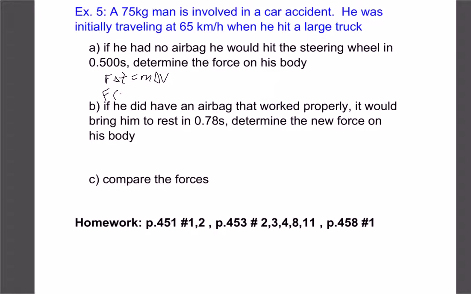Our time is 0.5 seconds. We have a 75 kilogram mass. And our change in velocity is from 65 to 0. But remember, we want to change 65 into meters per second, so let's divide that by 3.6. We can do all of this in one shot: 75 times 65 divided by 3.6, and then we divide it by 0.5.